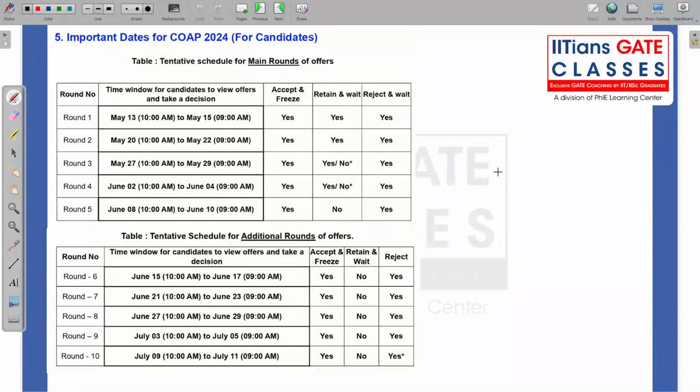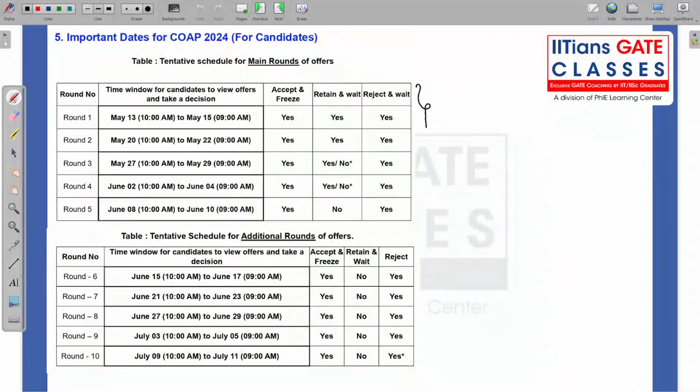So what are all the important dates for COAP? So you can see over here that there are 5 main rounds. Okay, 5 main rounds. The dates of the 5 main rounds are mentioned over here. You can see May 13, May 15 for round 1, May 20 to 22 for round 2, May 27 to 29 for your round 3, 2nd June to June 4, round 4, and your last round will be your decisive round in this first session. So June 8 to June 10.